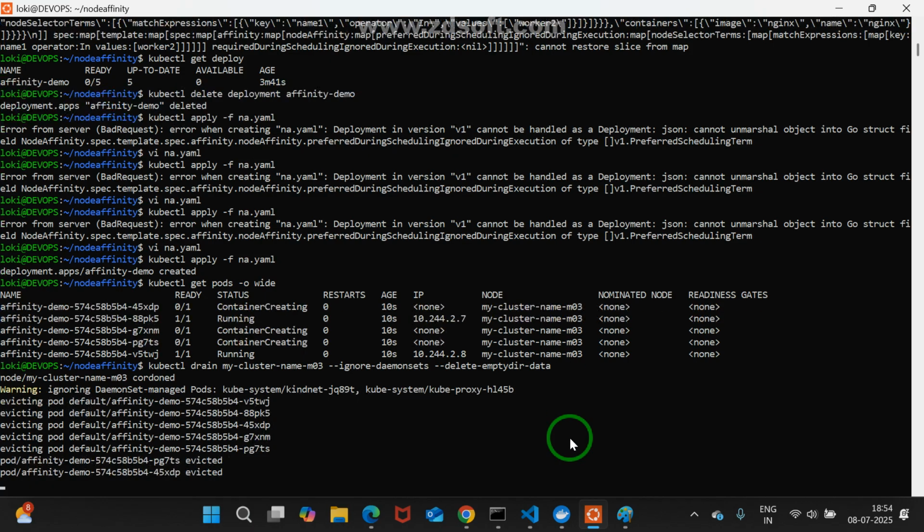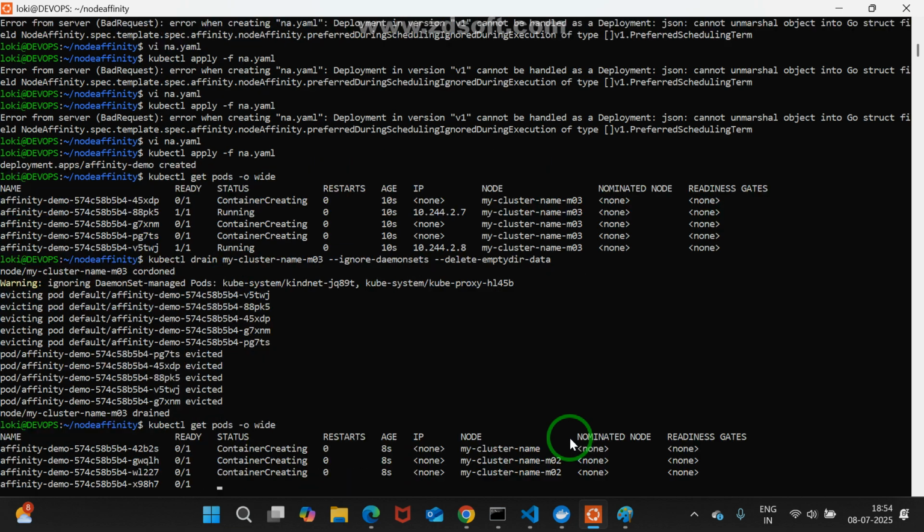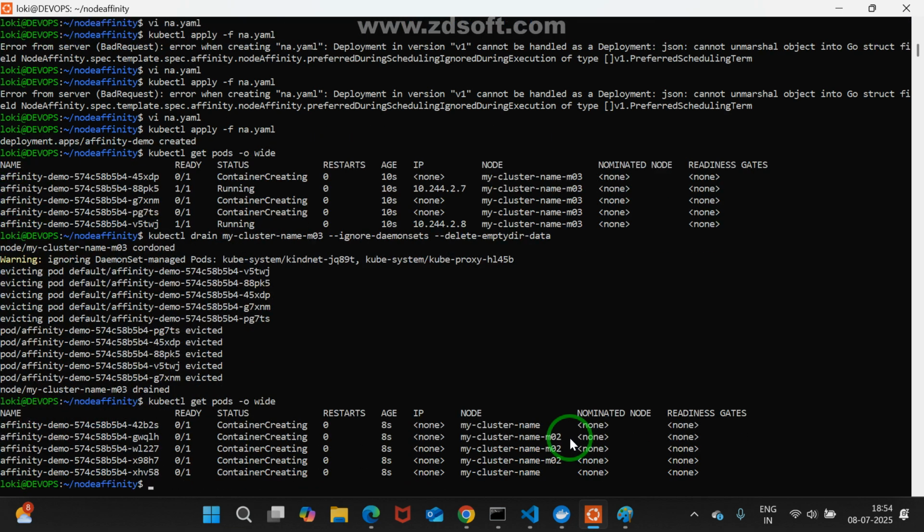Now, yes. Whenever I drain, what happens? kubectl get pod, check it, a little modification, have you understood? Right here, yes. No, it is moving on to other nodes.